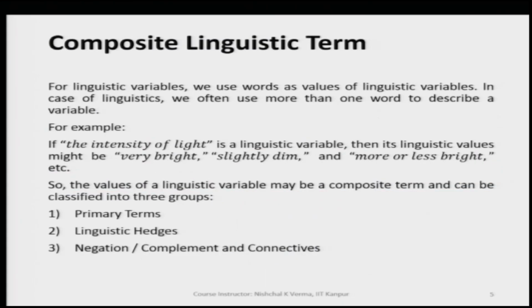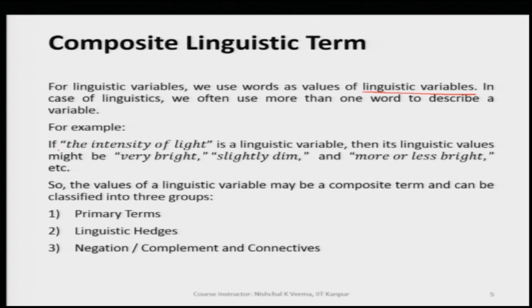Now comes the composite linguistic term. Here, for linguistic variables we use words as values of linguistic variables. In the case of linguistics, we often use more than one word to describe a variable.